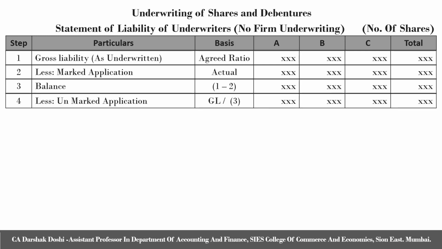Next step is to reduce unmarked applications. There are two possibilities on the basis of which you can distribute the unmarked applications amongst the underwriters. The first one is gross liability and the second one is the ratio of the balance which we have calculated in step 3.